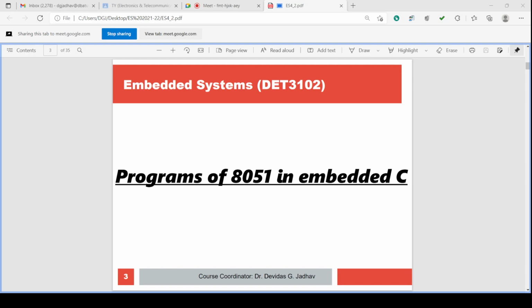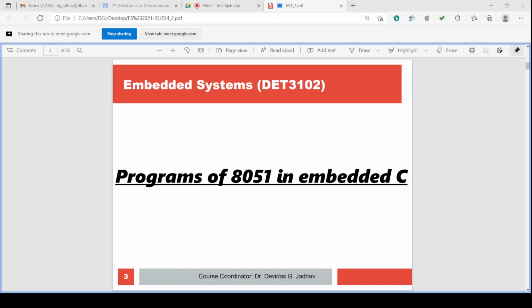Similarly, a more convenient language is there, that is a higher level language, a C-like language, and that is called embedded C language, embedded C. What is there in that language?